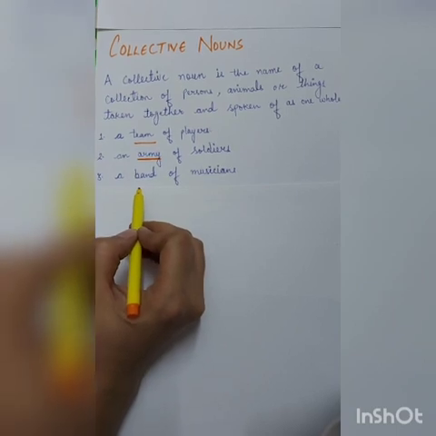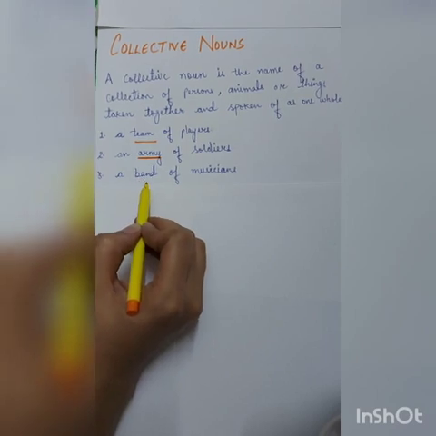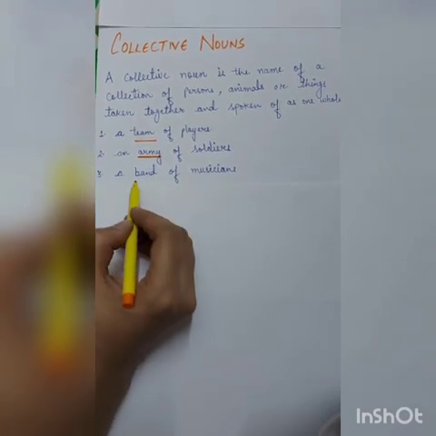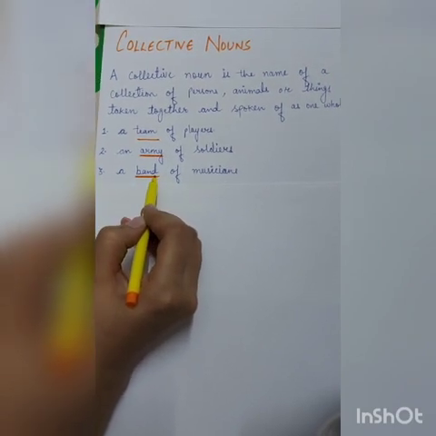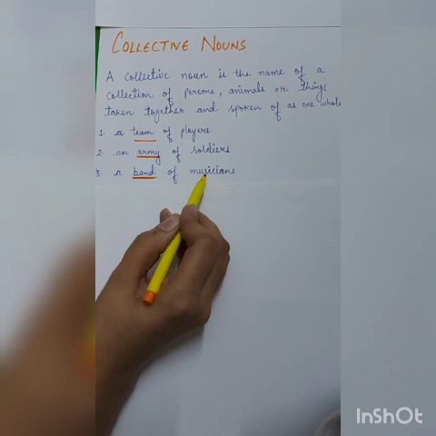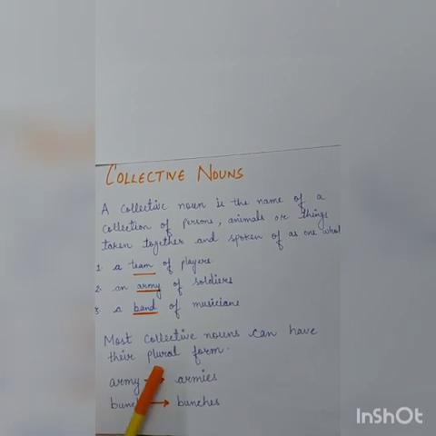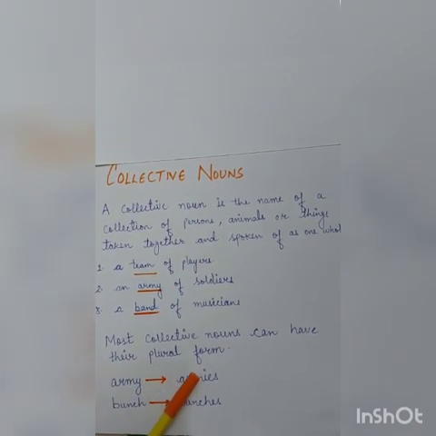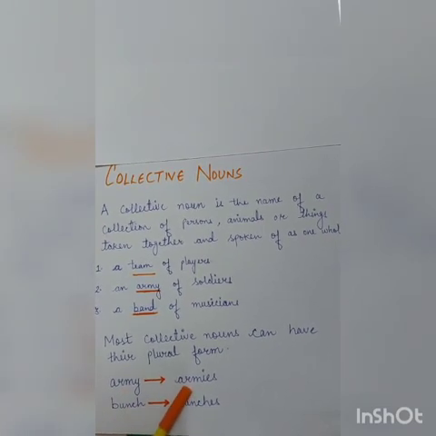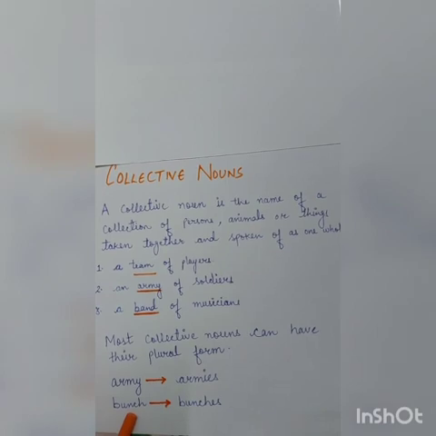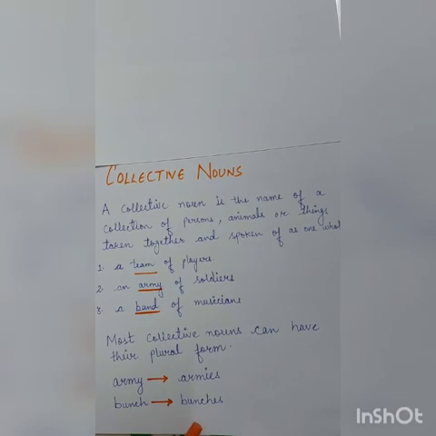Similarly, when we refer to a group of musicians, we call them a band of musicians. So here the word band is the collective noun because it refers to a group of musicians. We also need to remember that most collective nouns can have their plural form. For example, the plural for army is armies. Similarly, the plural for bunch is bunches. So, collective nouns can have their plural form.